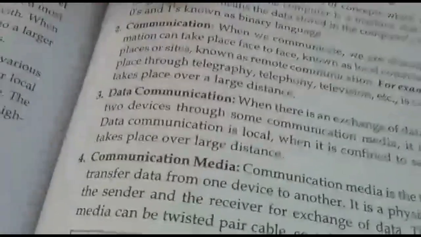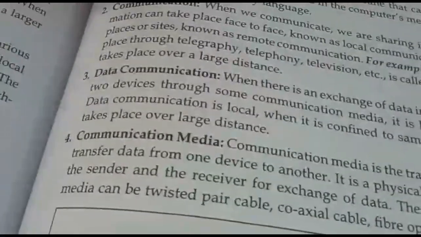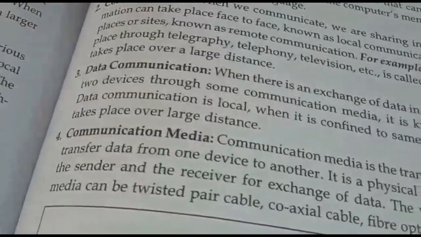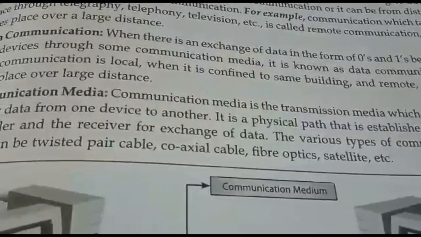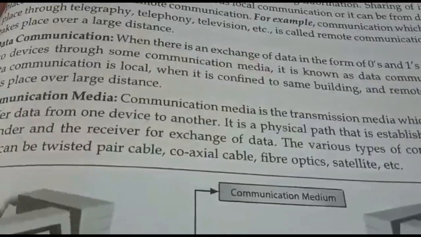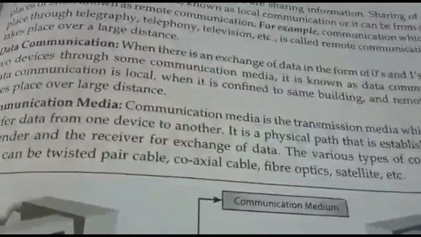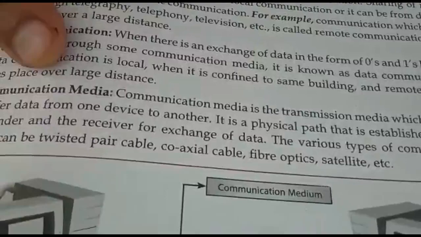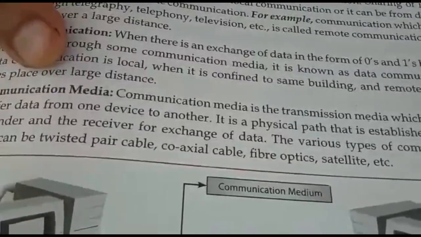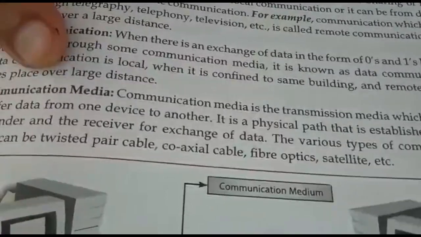Second terminology used in networking is communication. Communication and data communication are the same. Data communication means sending data across a long distance or between two computers. Communication mediums are of two types: guided or unguided media. That also we'll study.